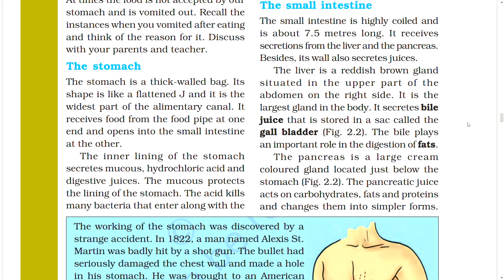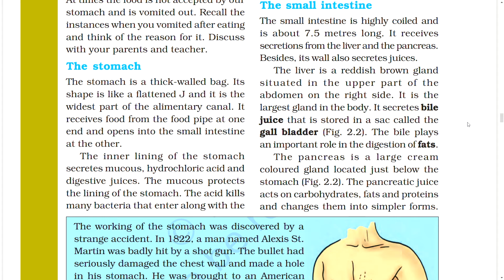The liver is a reddish-brown gland situated in the upper part of the abdomen on the right side. It is the largest gland in the body. It secretes bile juice that is stored in a sac called the gallbladder. Figure. The bile plays an important role in the digestion of fats.